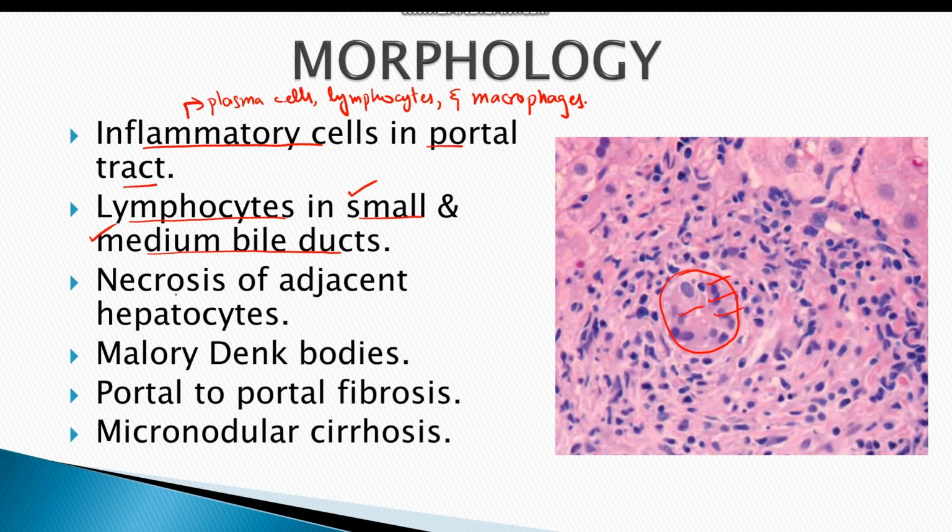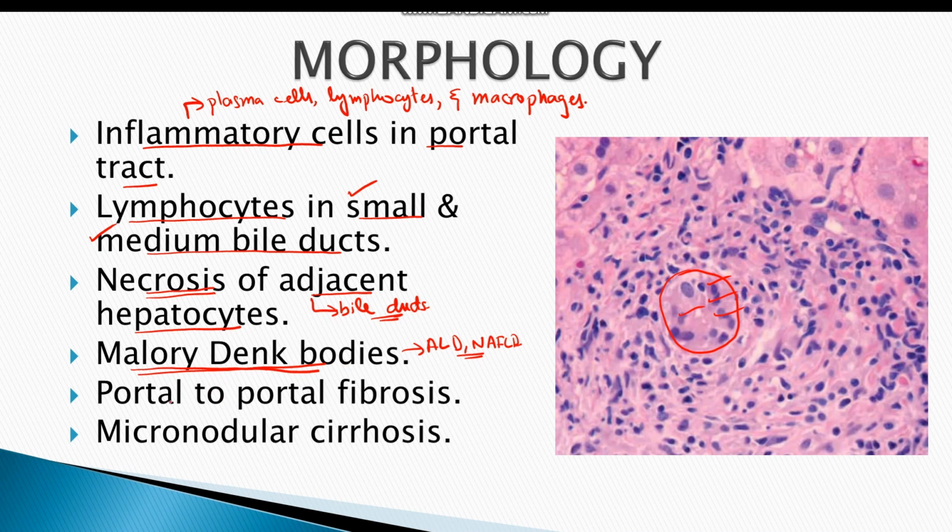The histological picture also reveals focal necrosis of adjacent hepatocytes, which are located in proximity to affected bile ducts. The hepatocytes also contain specified amorphous eosinophilic bodies known as Mallory-Denk bodies. These Mallory-Denk bodies are also present in alcoholic liver disease and non-alcoholic fatty liver disease. They are formed by keratin and ubiquitin proteins.